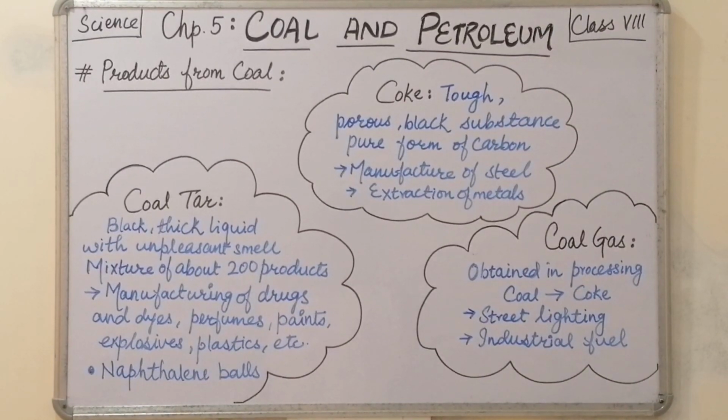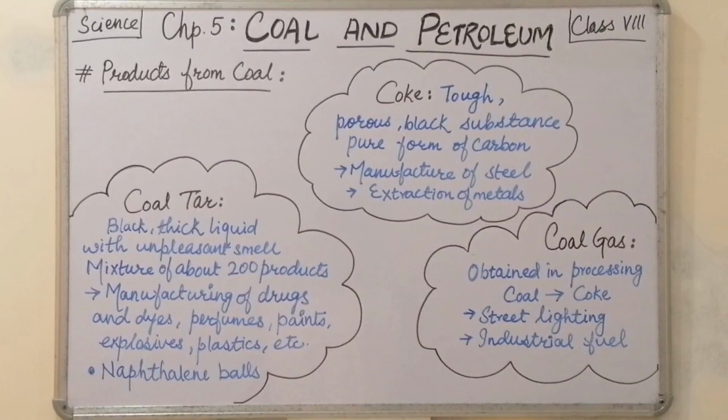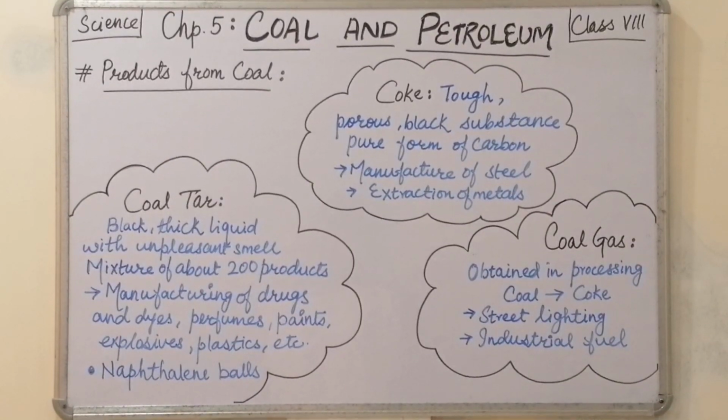Now coal gas. Coal gas is the third product that we get from coal. It is obtained in the processing of coal to coke. So while getting coke from coal, we get this coal gas. It is used in street lighting. Actually, it was used in street lighting in the years 1810 and 1820 in London and New York. But nowadays it is used as an industrial fuel in different industries.